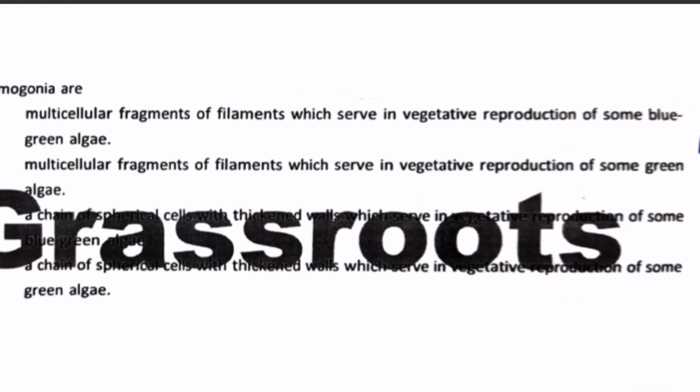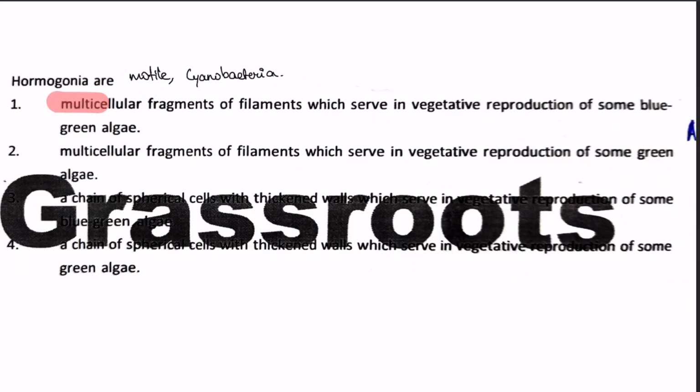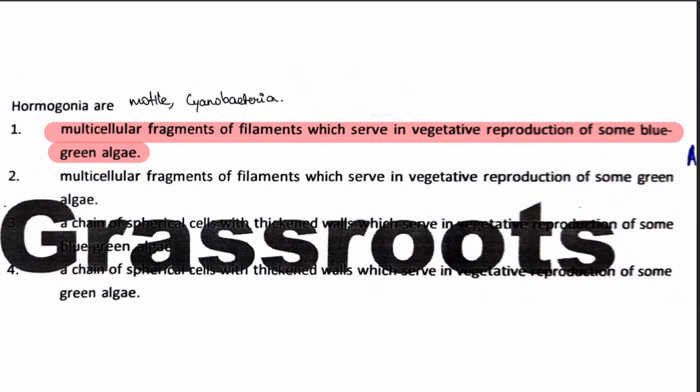Next question. Hormogonia are what? They are motile filaments formed by some cyanobacteria in orders Nostocales and Stigonematales. So our answer will be 1, that is multicellular fragments of filament, which serve in vegetative reproduction of some blue-green algae.